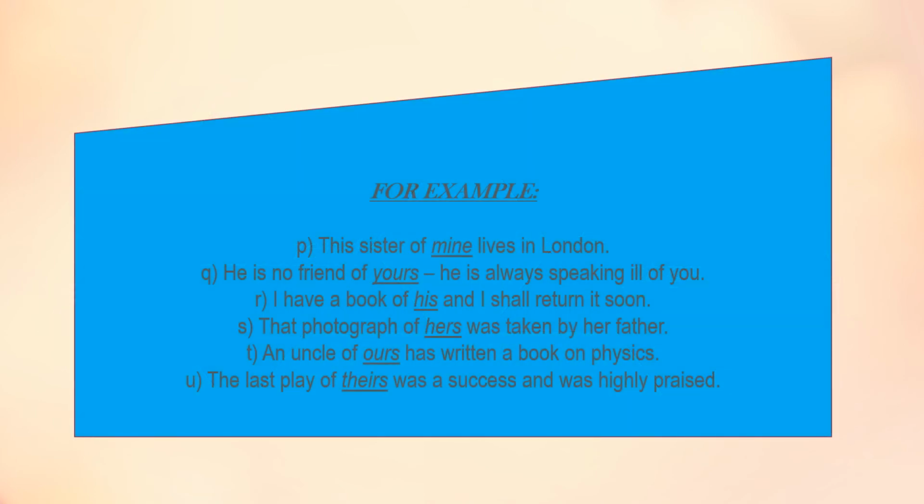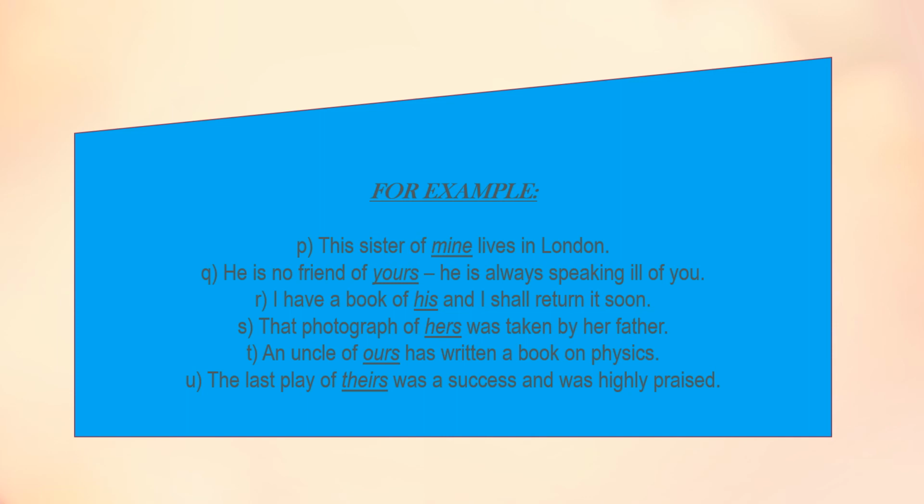Now, here are a few more examples of the way possessive pronouns are used. P: this sister of mine lives in London. Here the word mine is a possessive pronoun. Q: he is no friend of yours. He is always speaking ill of you. Yours here is denoting a possessive pronoun, as you can see if you compare it with the chart in the previous slide, and that chart is also available on page number 20 in your book. So if you want, you can have a look at that for better understanding.